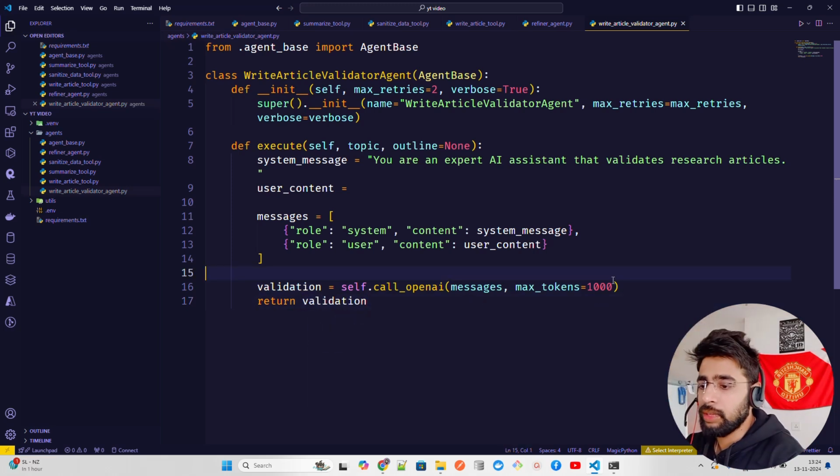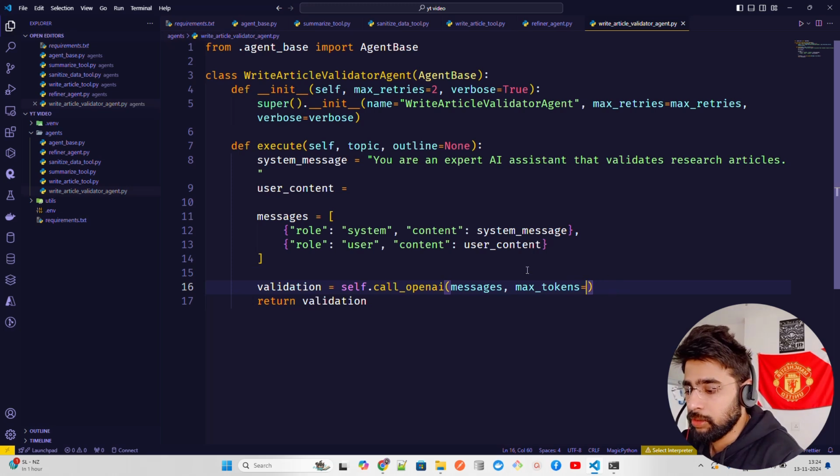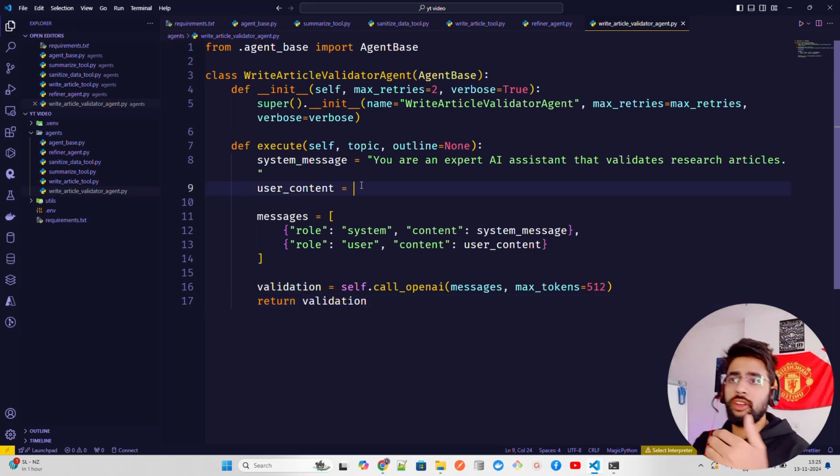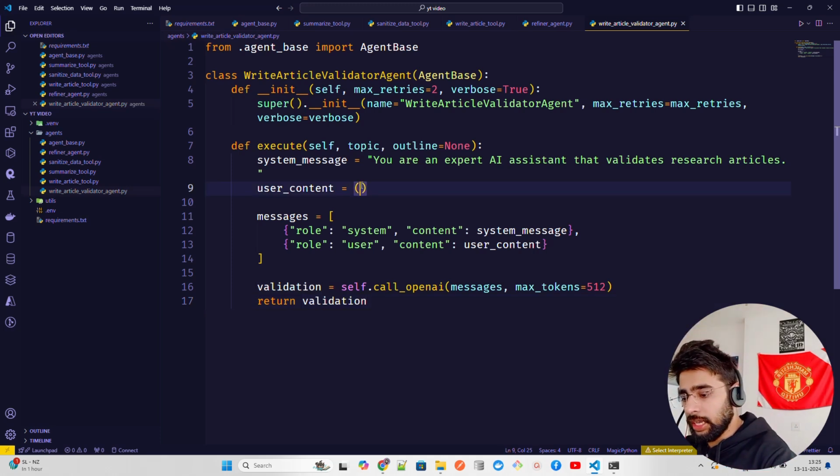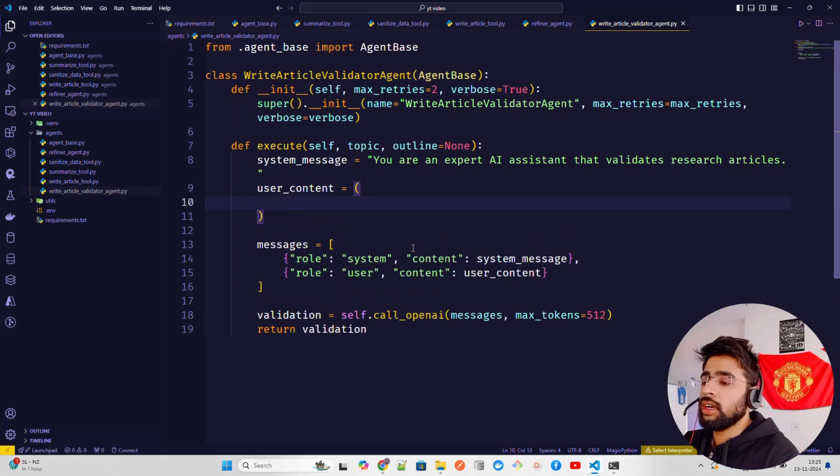Max tokens, let's keep it like this, is fine. Let's have a smaller max tokens for validator output. Okay, messages is good. Now we have to define user content. Now here you can define different techniques of prompt engineering.